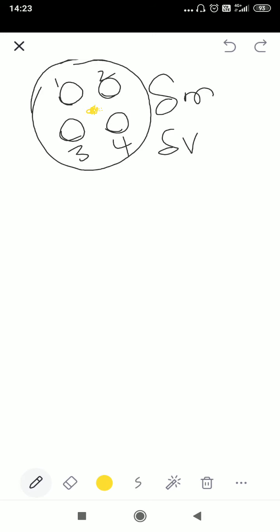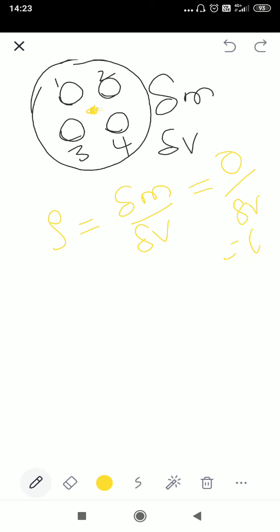No. So what is density? Density is equal to delta M by delta V. As delta M is 0, we get density as 0.